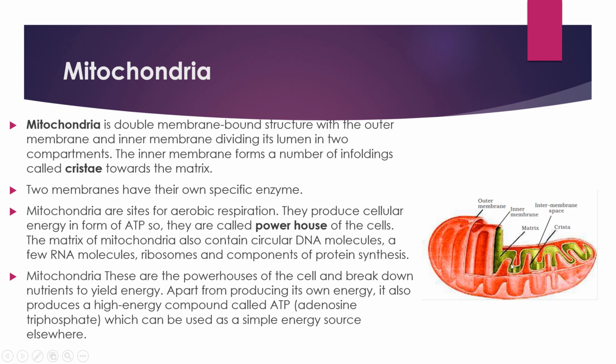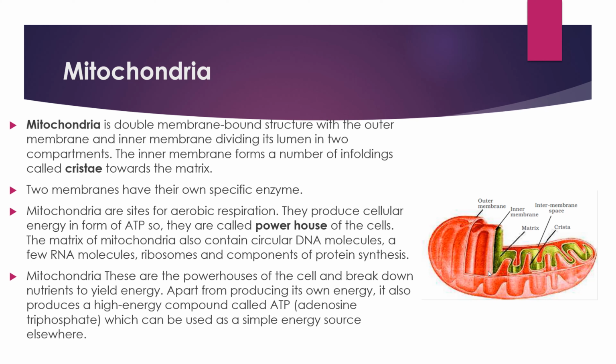The two membranes have their own specific enzymes. Mitochondria are the sites for aerobic respiration. They produce the cellular energy in the form of ATP and they are called the powerhouse of the cell. The matrix of mitochondria also contains circular DNA molecules, a few RNA molecules, ribosomes and components of protein synthesis.